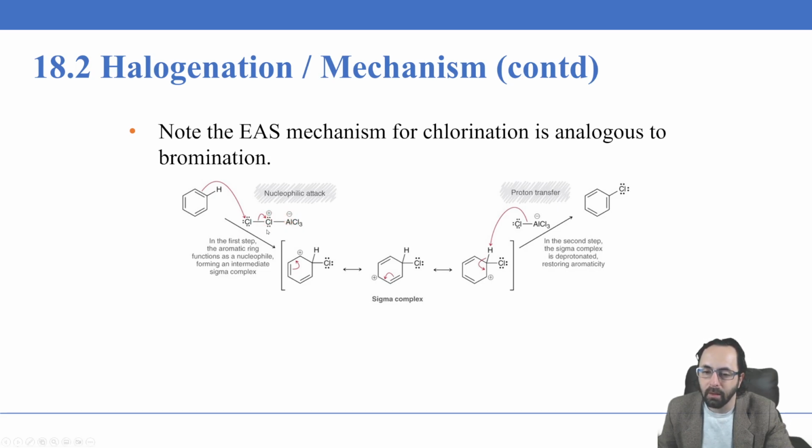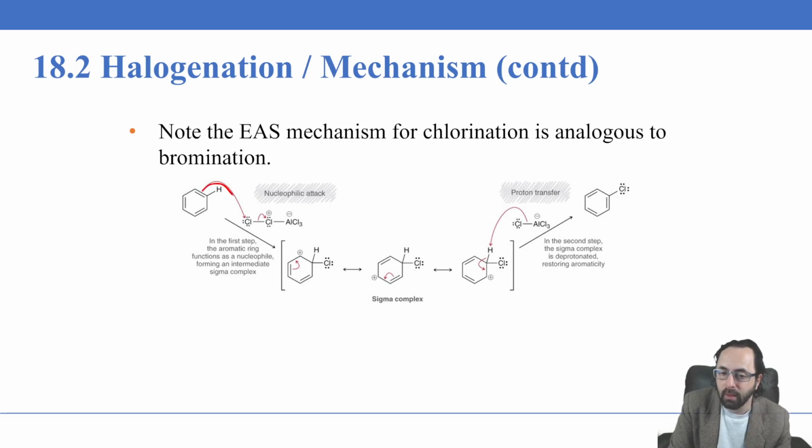Thus, it is lacking an electron, or in other words, instead of having 3 lone pairs and one bond, which would be 0 formal charge, it has 2 lone pairs and 2 bonds, giving it a positive 1 formal charge. And at this point, the chlorine here behaves as the electrophile, and the benzene ring as the nucleophile.